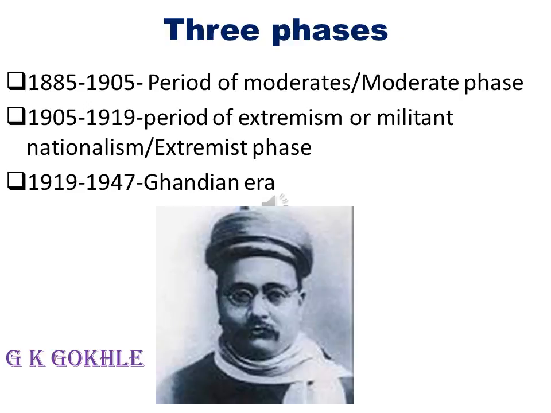From 1885 to 1947 can be divided into 3 main phases. First one, from 1885 to 1905, is known as the period of moderates or the moderate phase. And the period from 1905 to 1919 is known as the period of extremism or militant nationalism or the extremist phase. And the period from 1919 to independence, that is 1947, is known as the Gandhian era. We will see the first 2 phases in this part and the later in the coming part.